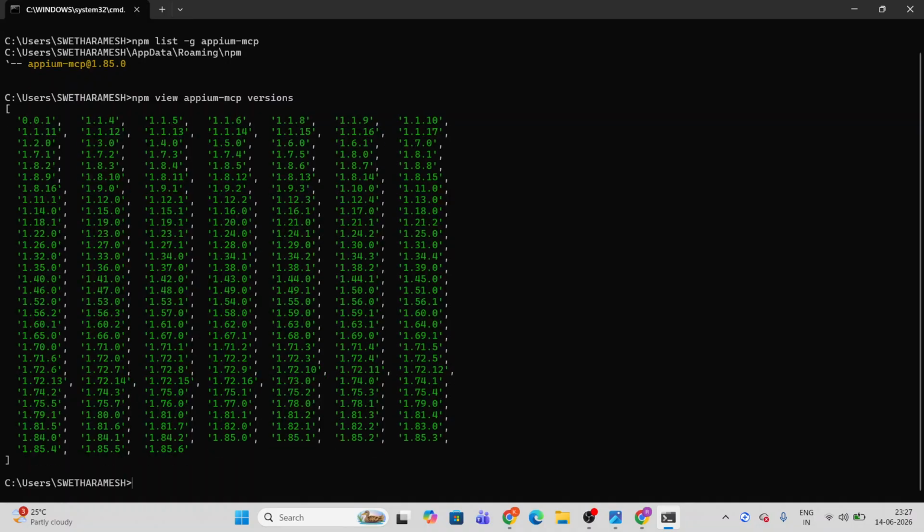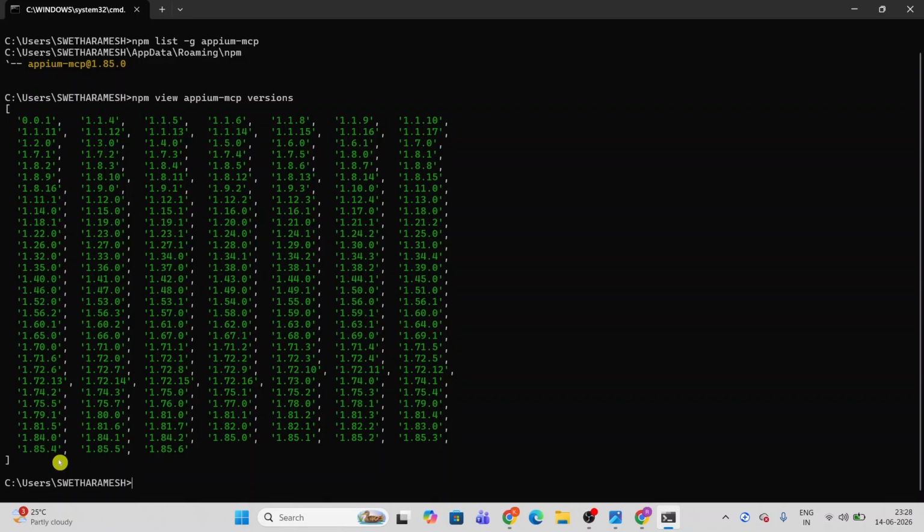It displays all the versions of the MCP server available here. Now currently I have installed 1.85.0. I want to upgrade to a specific version based upon my compatibility. If you see here, these are all our versions. I want to choose a version above 1.85.0. The latest is 1.85.6, but I want to upgrade to 1.85.4.